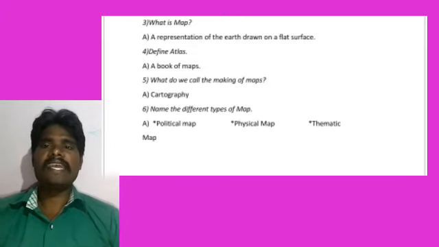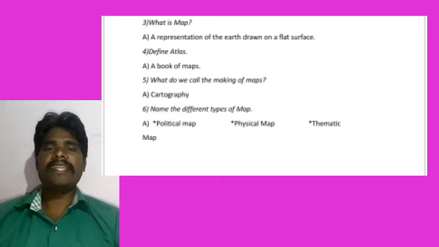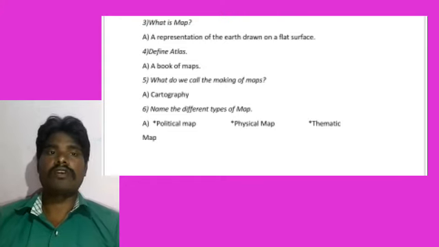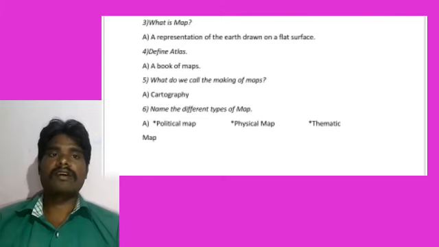Next, define atlas. It is a very important question, students, for 1 mark. A book of maps is called an atlas.